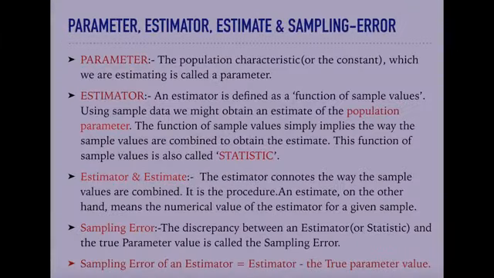In this slide, the terms parameter, estimator, estimate and sampling error, which are frequently used, are defined. Let us first know what is parameter. The population characteristic or the constant which we are estimating is called a parameter.